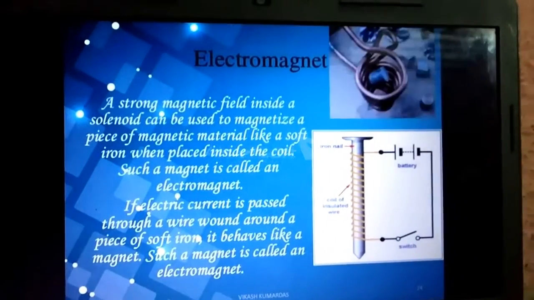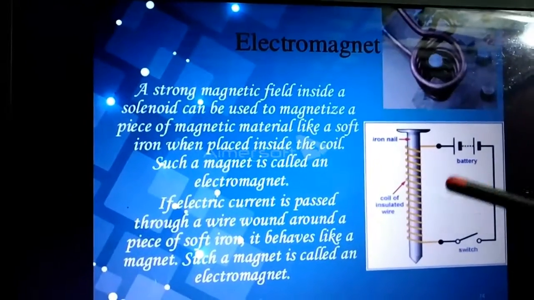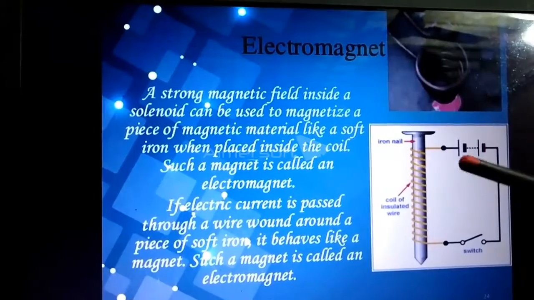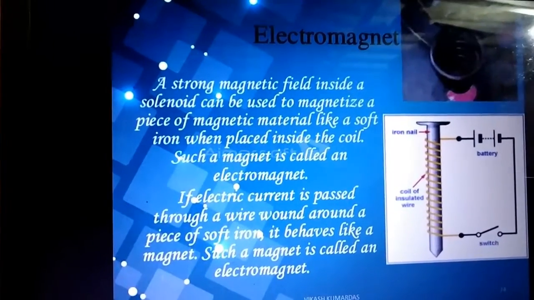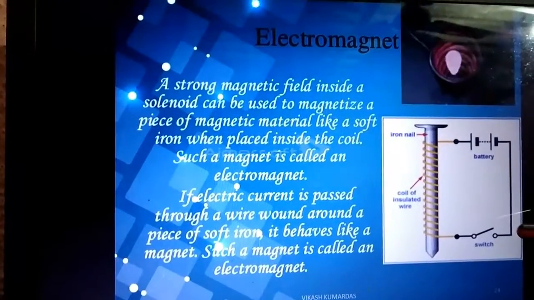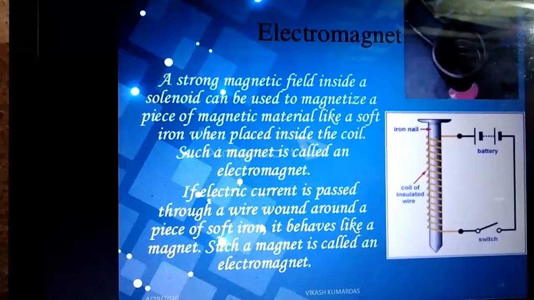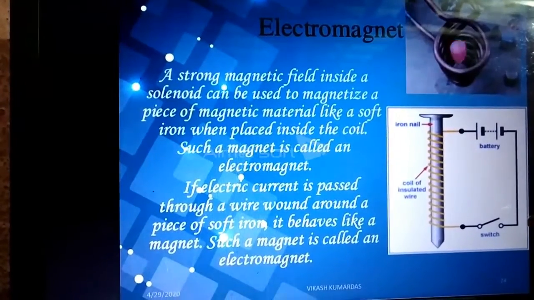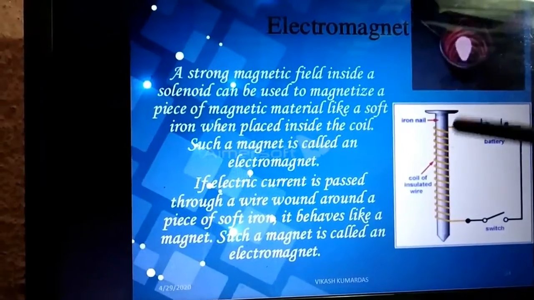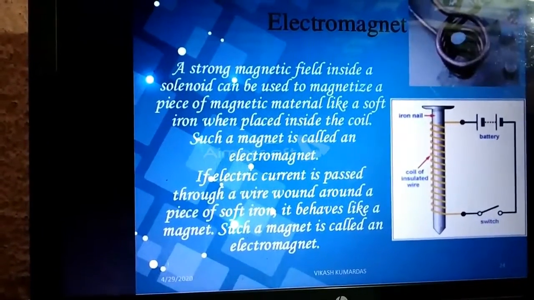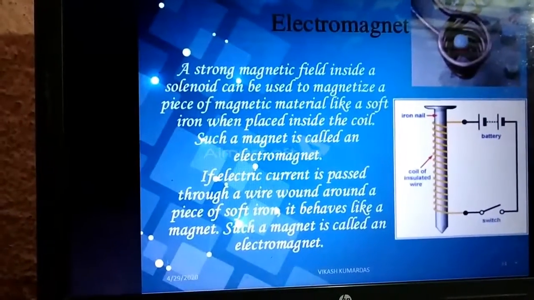Electromagnet. If we take a soft iron and wind copper turns on top of it, and connect it with the battery and the switch, the moment the switch gets connected, what happens? The circuit gets completed. Now this is the closed circuit, and as the circuit gets closed, current will flow, and around the current carrying conductor a magnetic field is formed, and this is known as an electromagnet.